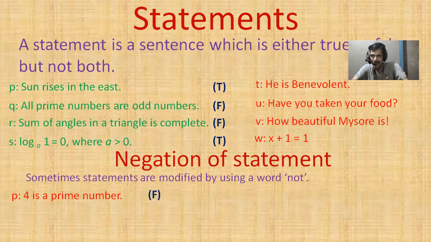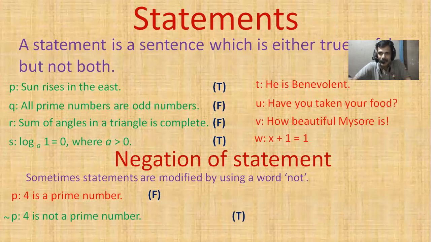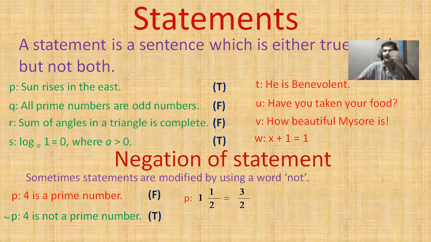Now we'll write negations. Negation is denoted with this symbol. Negation of P is: 4 is not a prime number. When the truth value of a statement is false, its negation's truth value will be true. Negation of a statement is the denial of the statement. One more example: 1.5 is equal to 3 by 2. Both are actually the same.